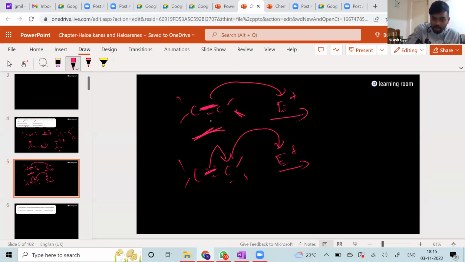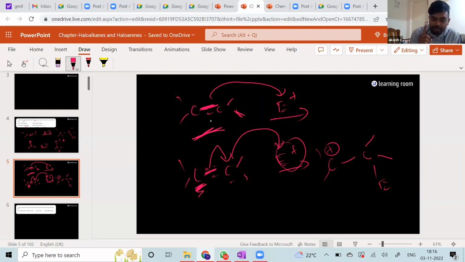In that process, what happened to this other carbon? It has lost an electron, the one it had in the form of a bond, so this carbon is going to get a positive charge.